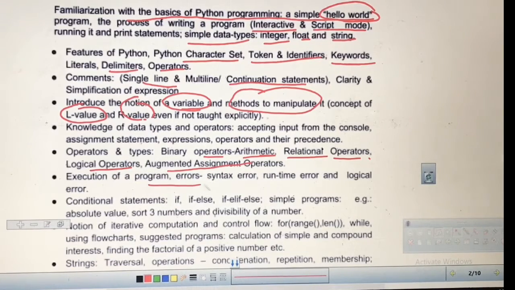Then types of errors in a program: syntax error, runtime error, logical error. We will study this type of error, because if we know what type of error it is, we can easily detect it. If we don't know about the type of error, how can we detect it? So this is a very important part also.